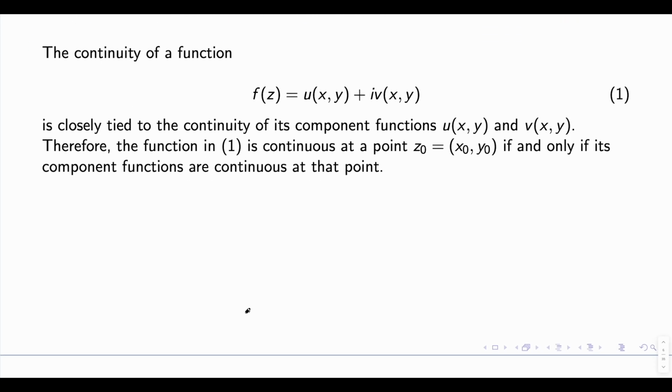Okay, so another scenario: the continuity of a function f(z) equal to u plus iv is closely tied to the continuity of its component functions u and v. Therefore, the function is continuous at point z₀ if and only if its component functions are continuous at that point. So f is continuous if and only if its components are continuous. That is very obvious, right?